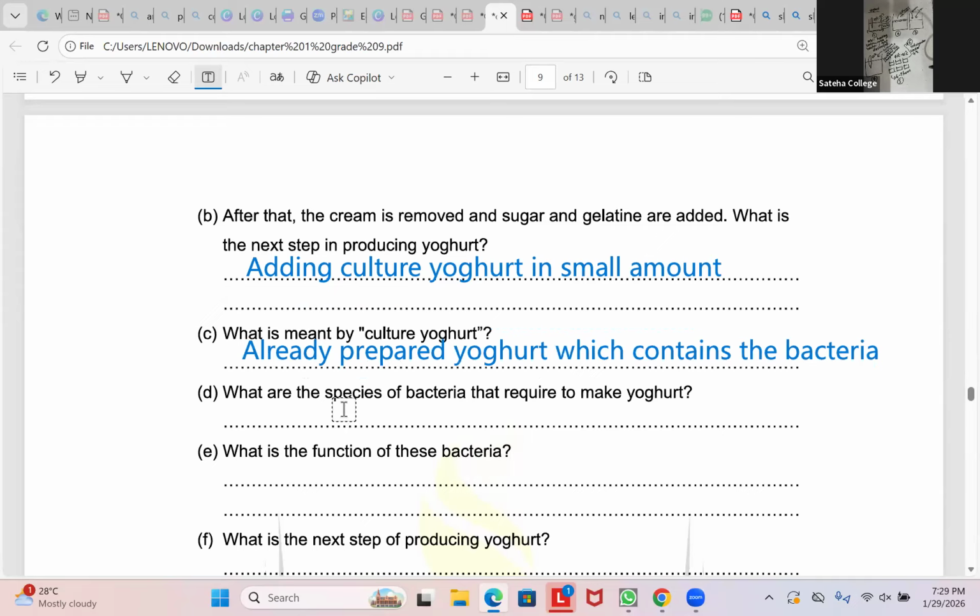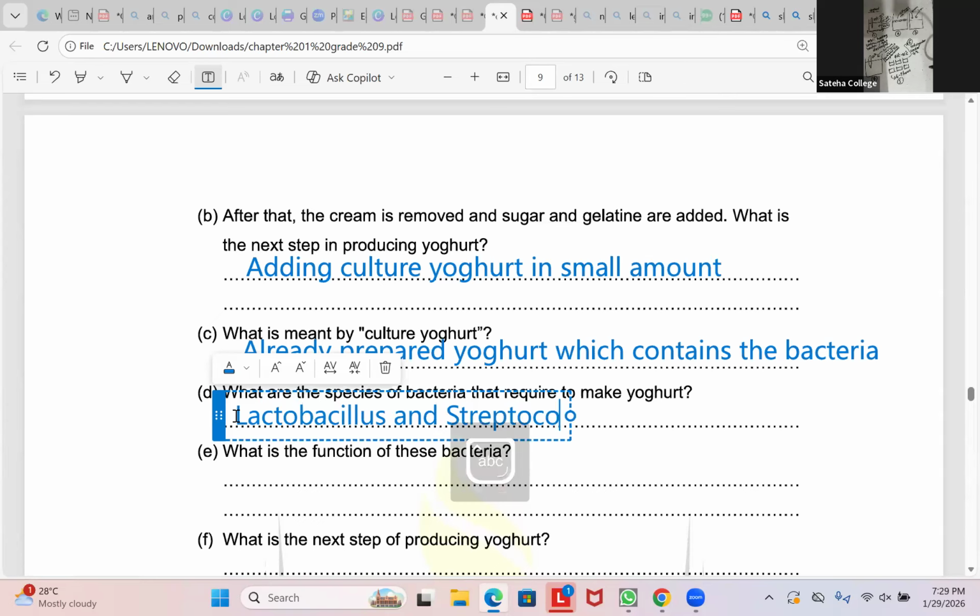What are the species of bacteria? If the next question asks you the name of the bacteria, then we can write lactobacillus and streptococcus. What is the function of these? I didn't teach you that.